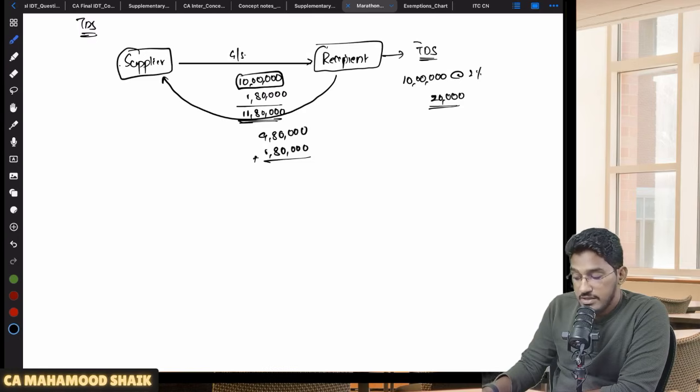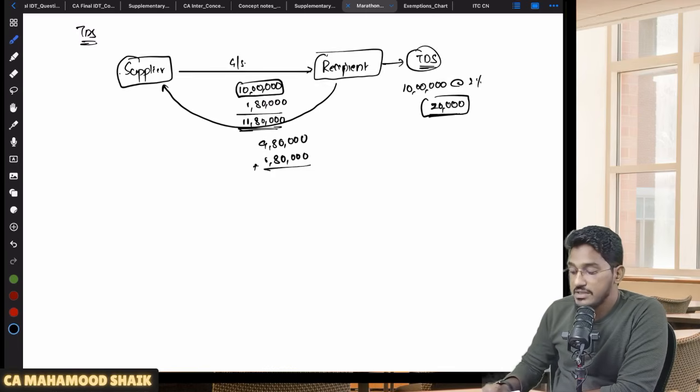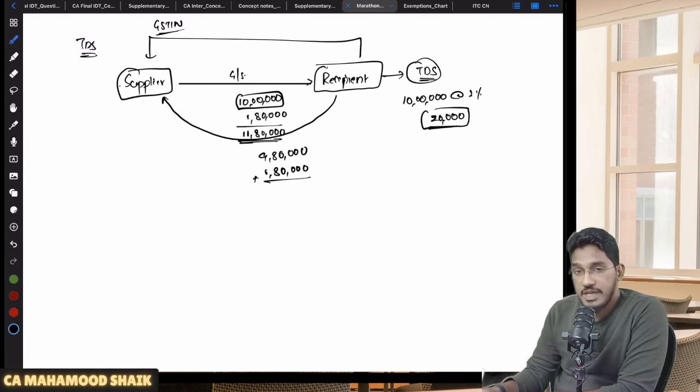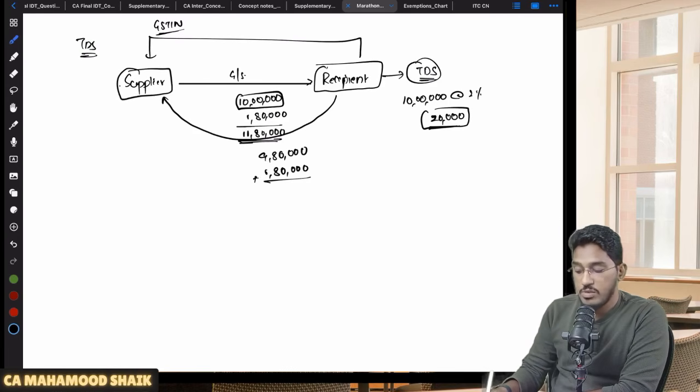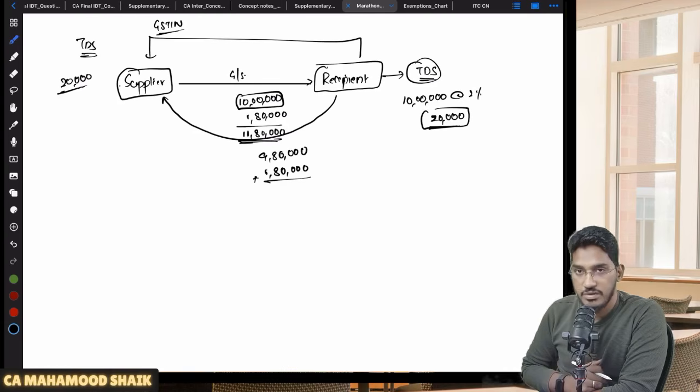Okay. Now this recipient has deducted this 20,000 rupees of TDS. What will he do with that money? Can the recipient enjoy that money? No. This TDS is required to be deposited against the GSTIN number of the supplier. This TDS amount, whatever has been deducted, can't be enjoyed by the recipient. So this 20,000 rupees will be deposited against the GSTIN number of the supplier.